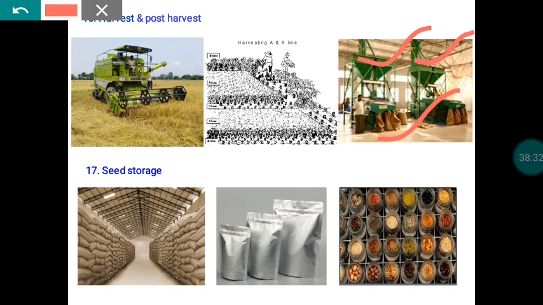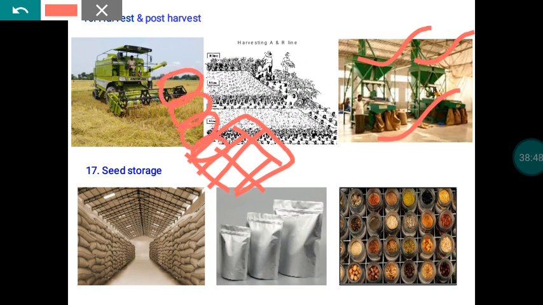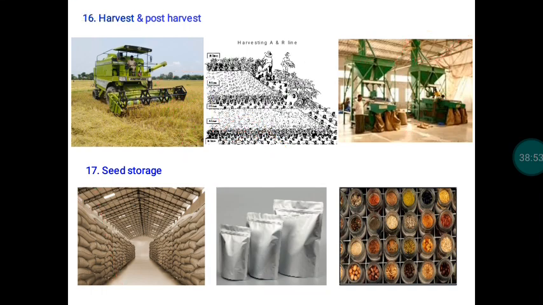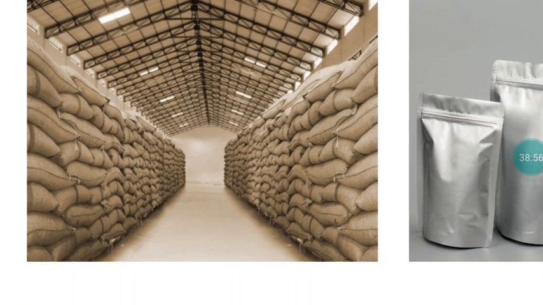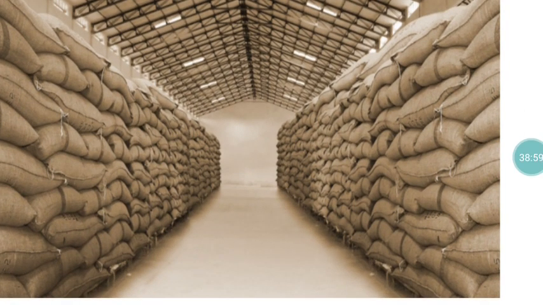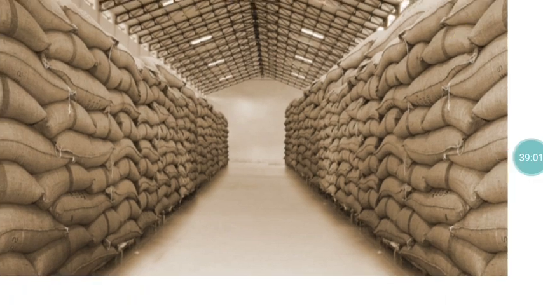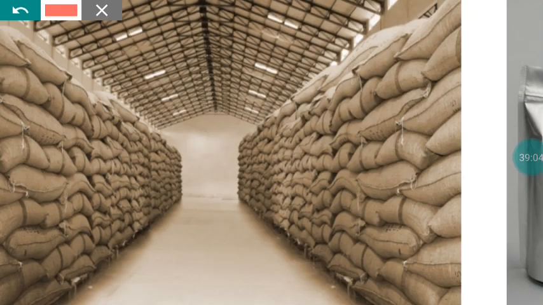Once everything is over, then we have to pack the seeds in fresh bags that should be stacked on wooden pallets, things made up of wood. Over that we have to arrange the seed packs. So we have to do the stacking. Per stack we have to arrange 8 bags. That is the optimum height. So per stacking we have to maintain 8 bags. Here you can see: 1, 2, 3, 4, 5, 6, 7, 8. So 8 per stacking.